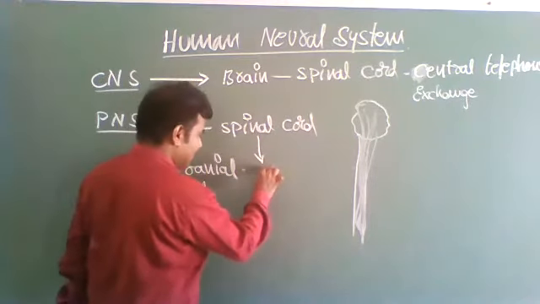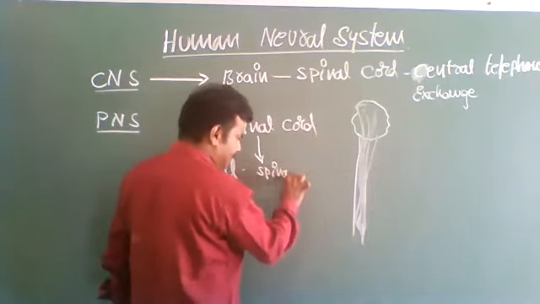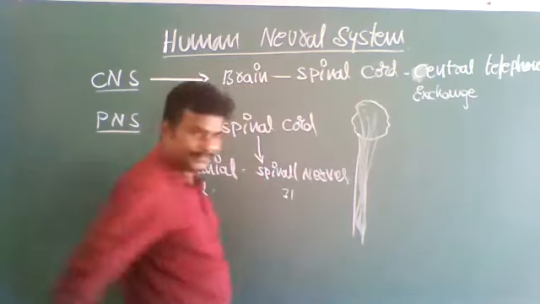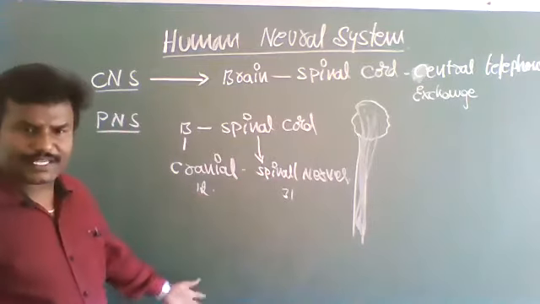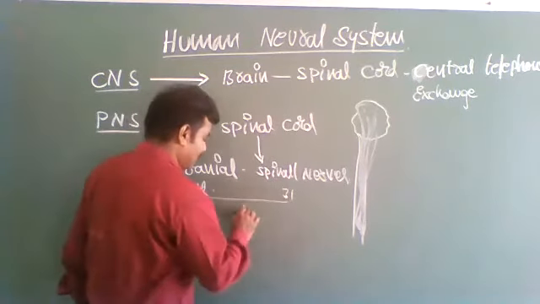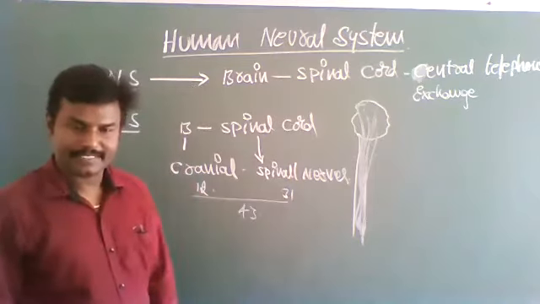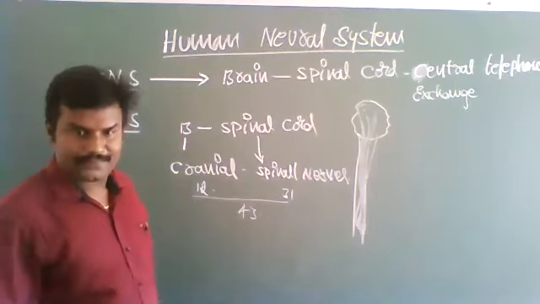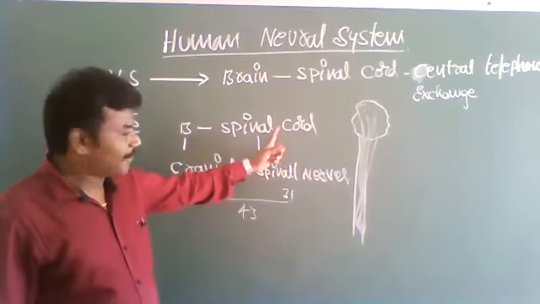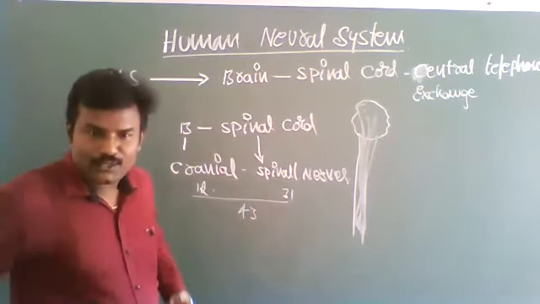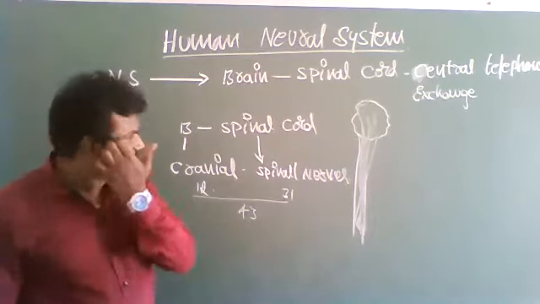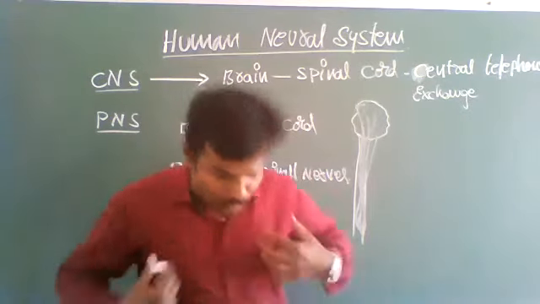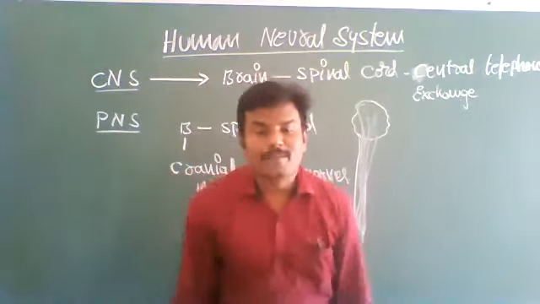Spinal nerves are 31 pairs. Together, the peripheral nerves are 43 pairs. From the brain, cranial nerves are connected to the sense organs. From the spinal cord, spinal nerves are connected to the lower parts. From the spinal cord, 31 pairs of spinal nerves arise, and they are connected to various lower body parts.